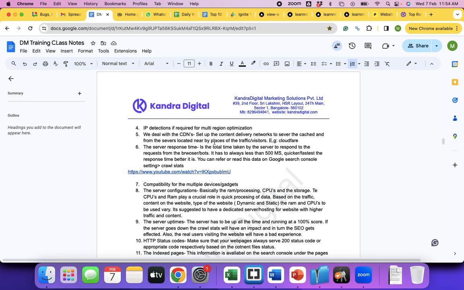IP detection is required for multiple reasons, such as optimization. For example, some companies would like to send information based on the region in different currencies. If you're coming from India, they might show you a lesser price, and if you're coming from USA, they will show you a higher price. Sometimes the language itself will change. How does this happen? This happens based on the IP detection.